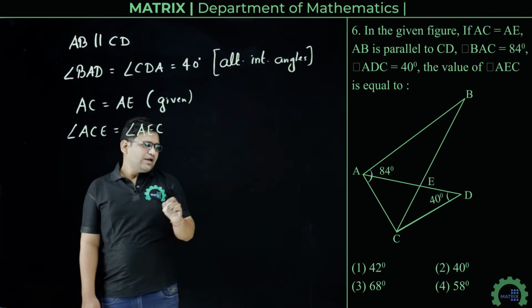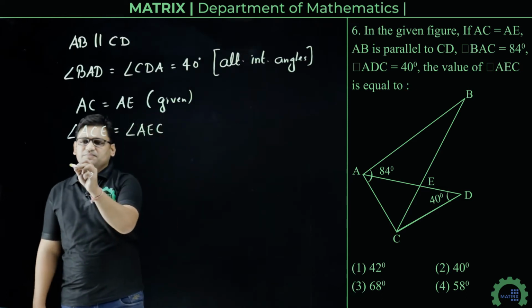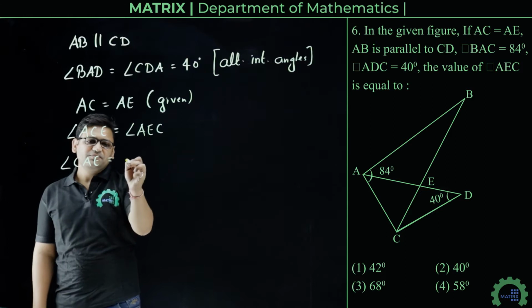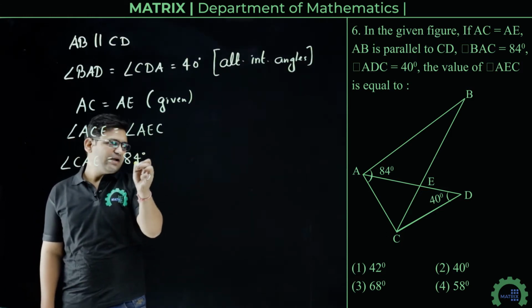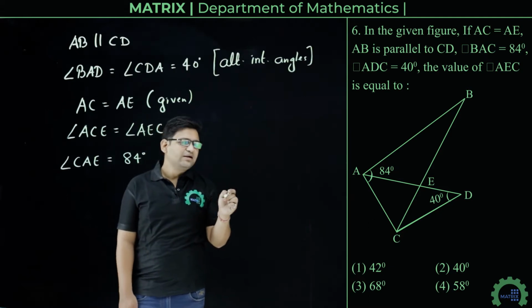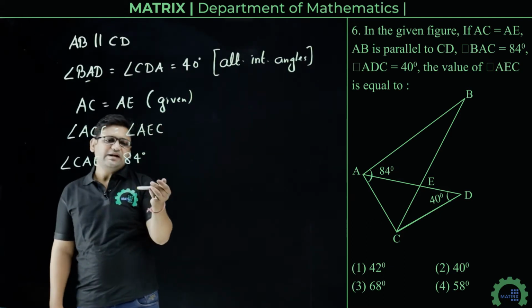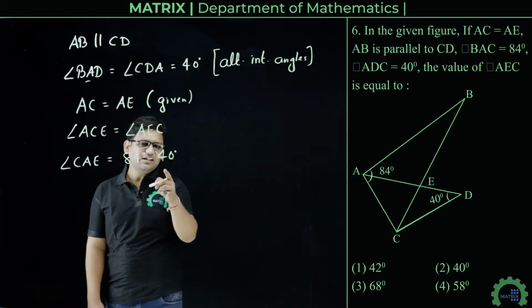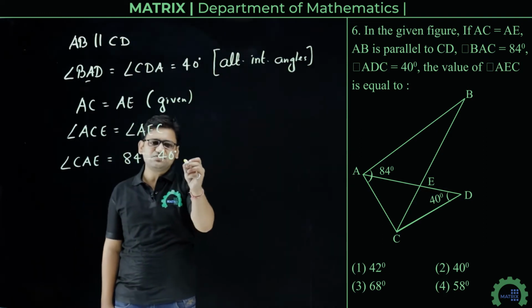Now angle CAE will be 84 degree minus angle DAB or BAD, that is 40 degree. So angle CAE will be 84 minus 40, that is 44 degree.